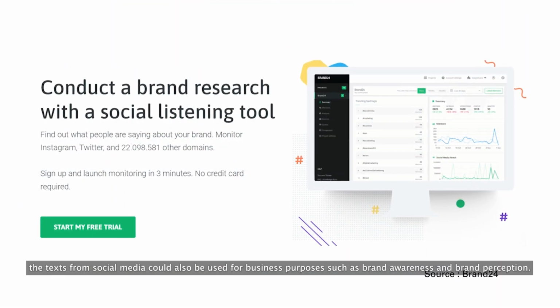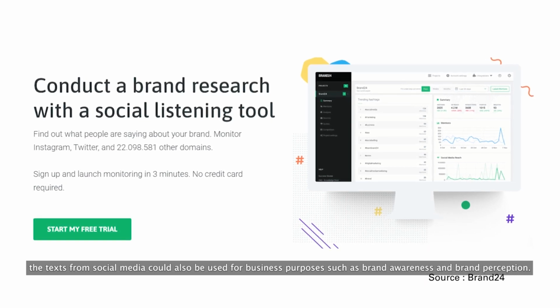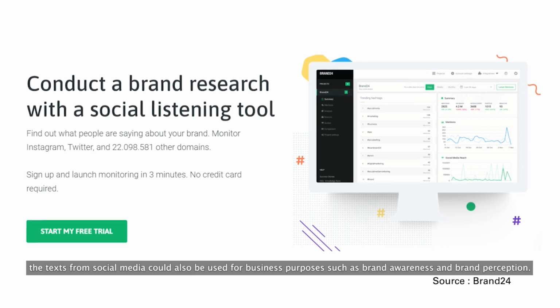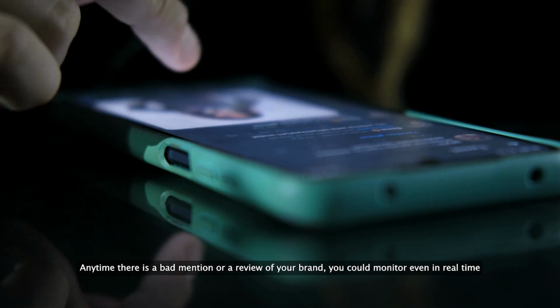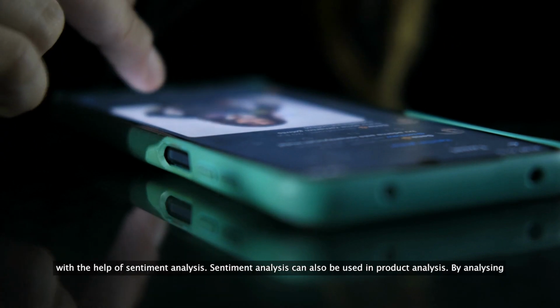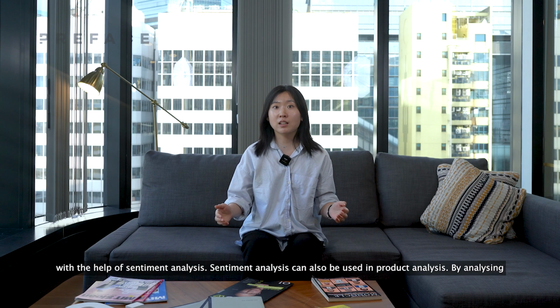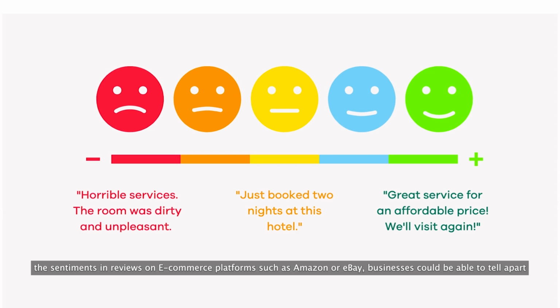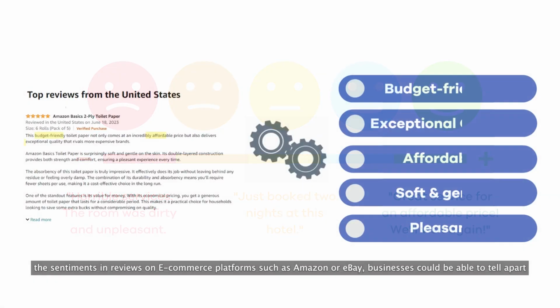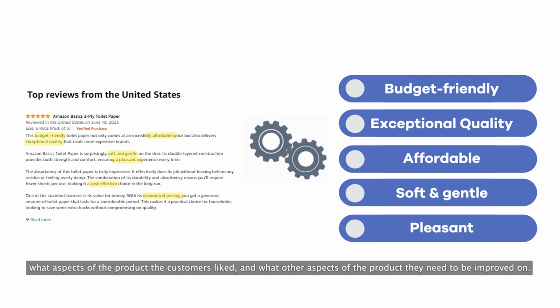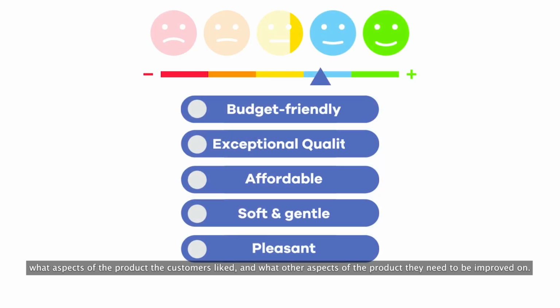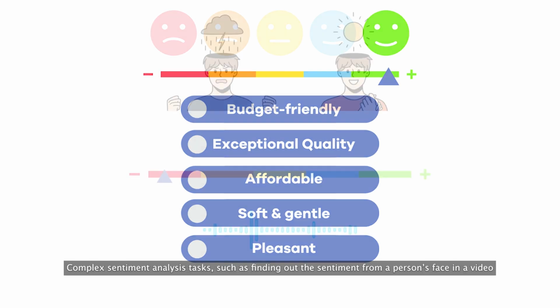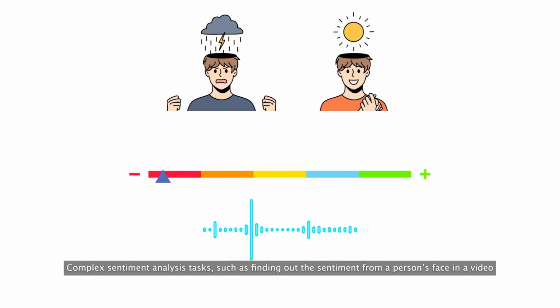Just like this example, the text from social media could also be used for business purposes such as brand awareness and brand perception. Anytime there is a bad mention or a review of your brand, you could monitor it even in real time with the help of sentiment analysis. Sentiment analysis can also be used in product analysis. By analyzing the sentiments in reviews on e-commerce platforms such as Amazon or eBay, businesses could tell apart what aspects of the product the customers liked and what other aspects of the product need to be improved on. Complex sentiment analysis tasks such as finding out the sentiment from a person's face in a video or from a person's voice in a voice recording could be quite complex.